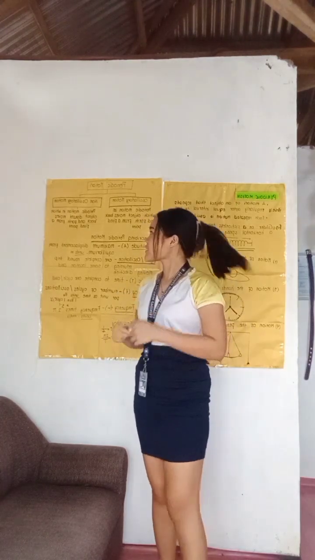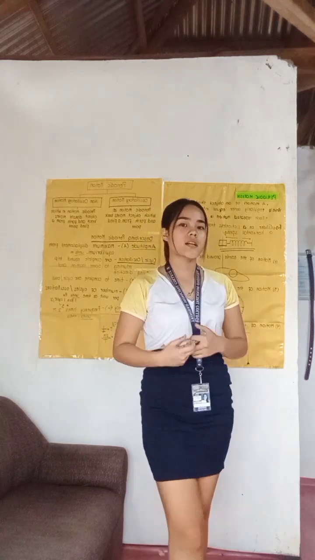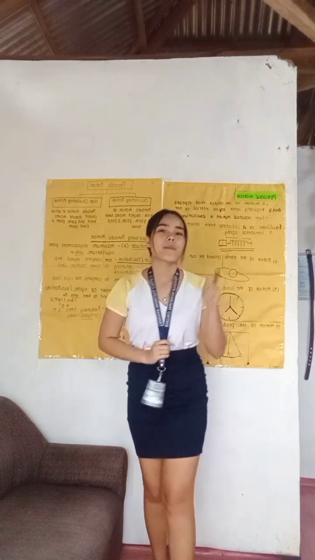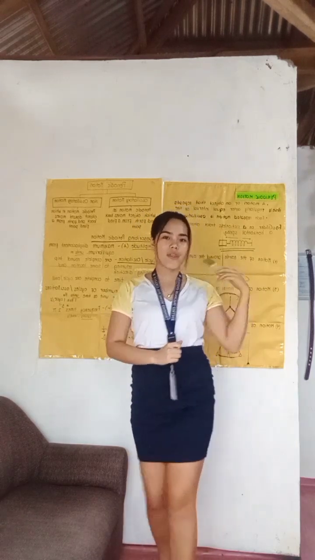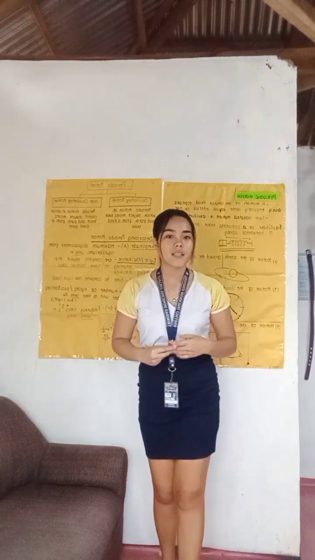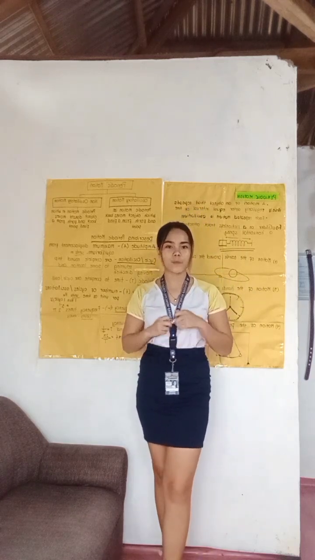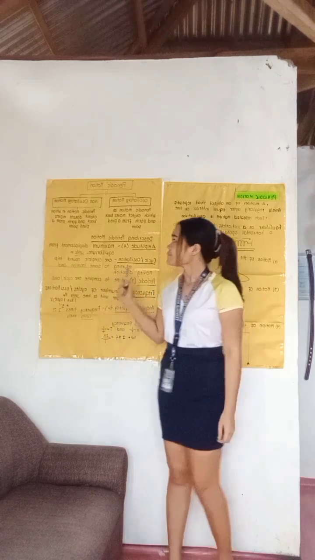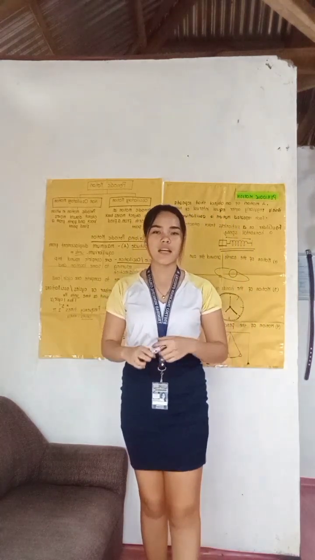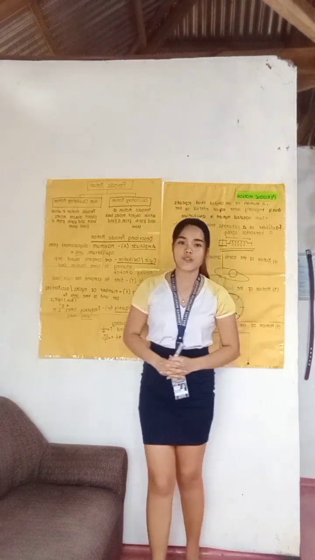What is an example of non-oscillatory motion? The rotation of the earth. Why is it called non-oscillatory? Because the rotation of the earth doesn't move back and forth, but goes over the same circular path. So it repeats its motion. Another is the fan and the hands of the clock. Those are examples of non-oscillatory motion.